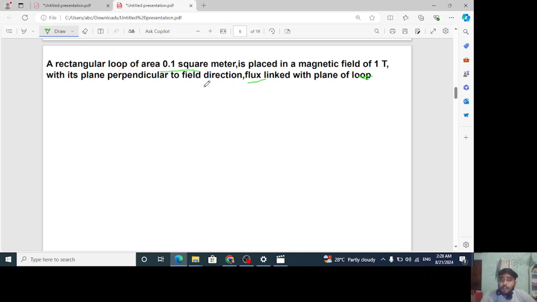With its plane perpendicular to the field direction, the flux linked with the loop is asked. Understand this line here. First, what is given? We have a rectangular loop, and its area is given. It is placed in a given magnetic field with its plane perpendicular to the magnetic field direction. So assume the magnetic field is like this, for example.